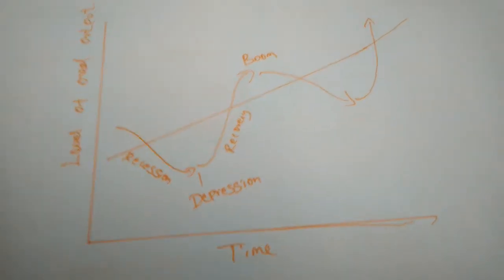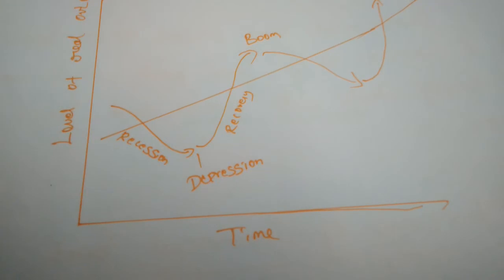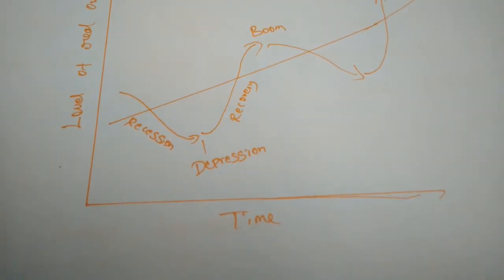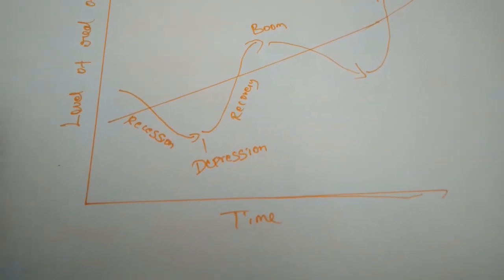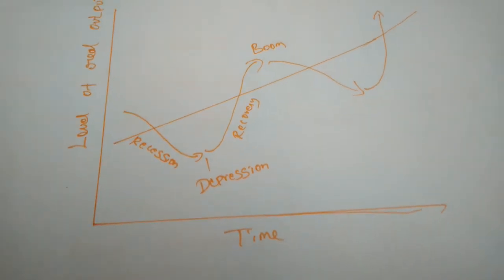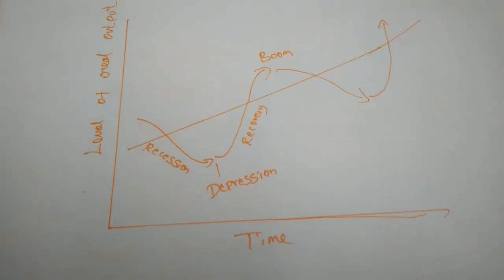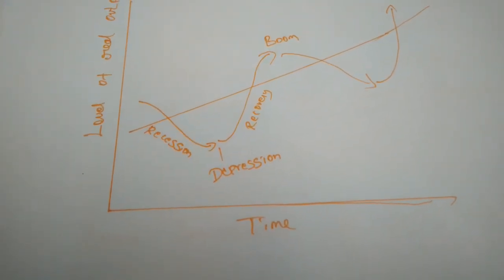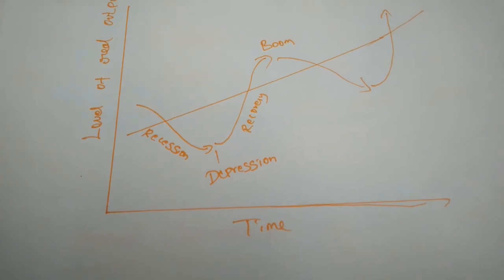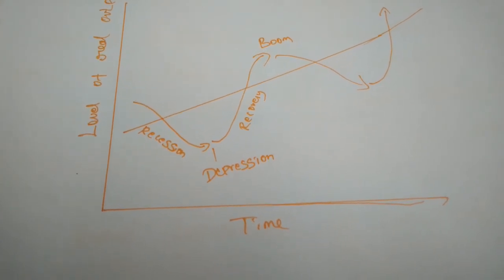What we have to do to recover from depression must be taken up by the government, the producers and even individual persons. It begins with the revival of demand for capital goods.